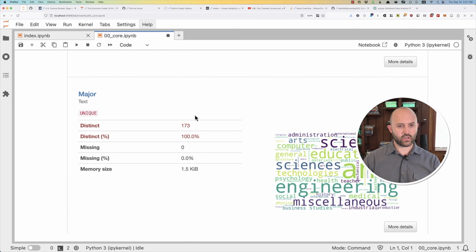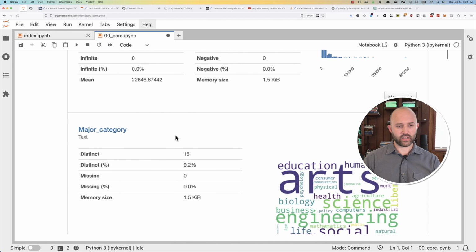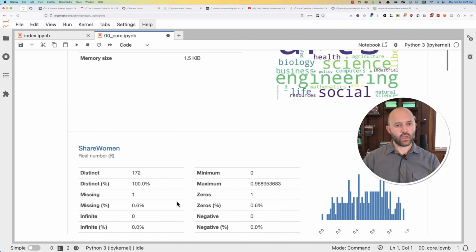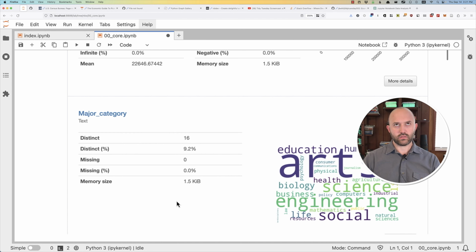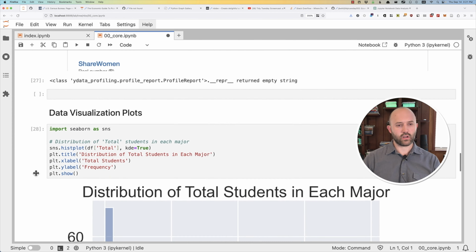So majors, there's 173 distinct majors. And major category, there's 16. And actually, let's do across all of the majors.